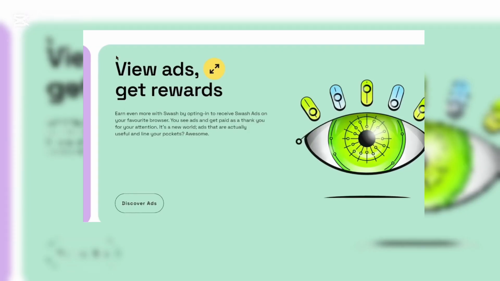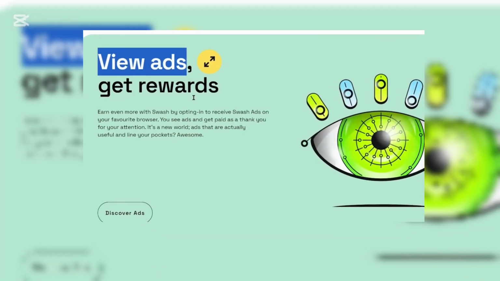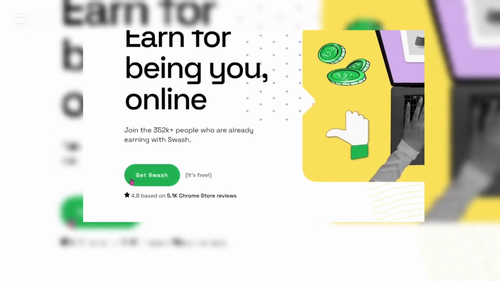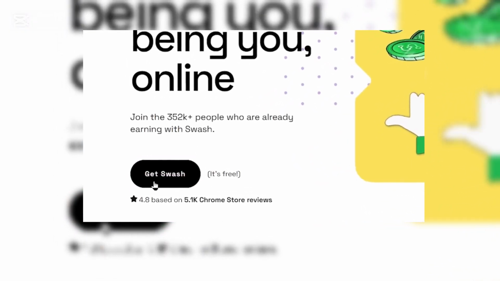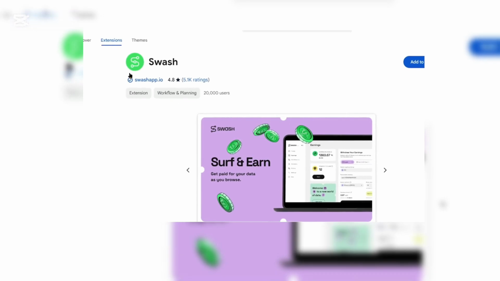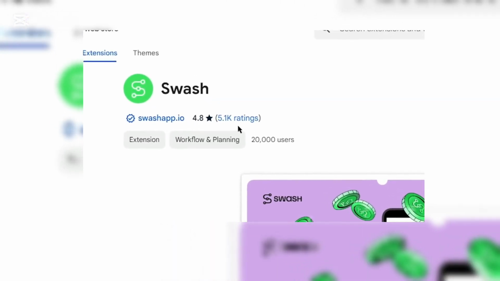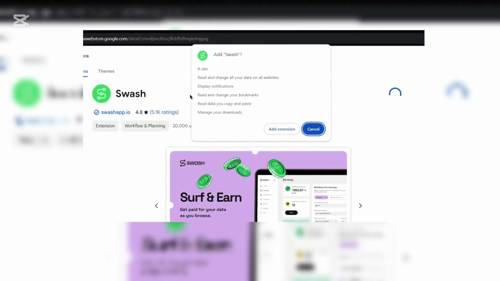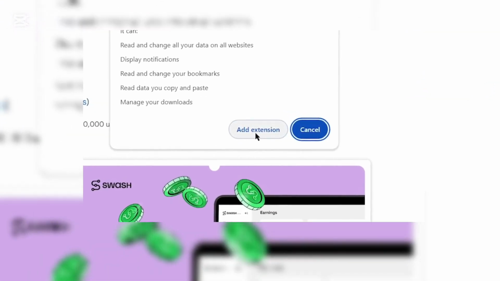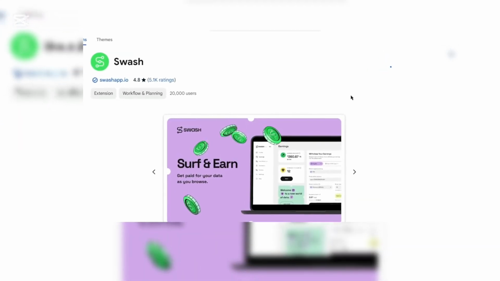Now, the step number 2, to start earning money for watching Google ads with Swash app. All you have to do is to click on this Get Swash button right here. That's going to take you to the Google Chrome web store, where you can see that they have over 5,000 positive reviews. And you just need to click on Add to Chrome to add the Swash app extension. Now, click on the Add extension, and the Swash app extension will be added to your browser.